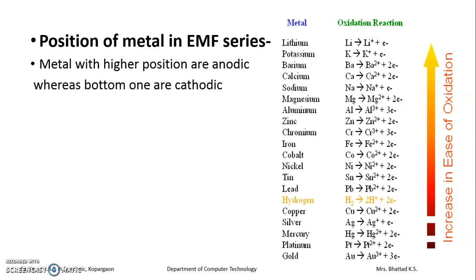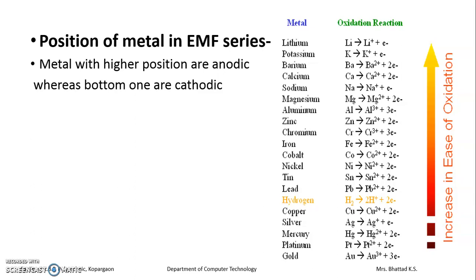The metals at the top are ready for oxidation, and as you go down, their tendency towards oxidation goes on decreasing. It means the metals which occupy the upper positions are anodic, whereas those comparatively at the bottom are cathodic, and hence the cathode is safe from corrosion.